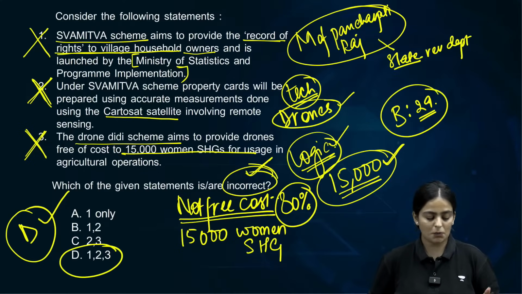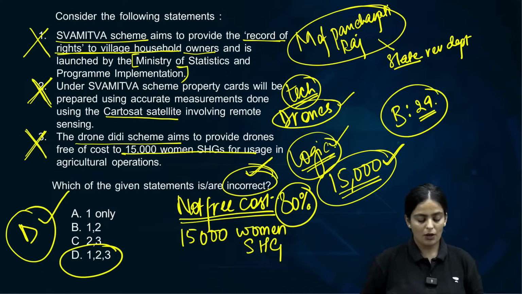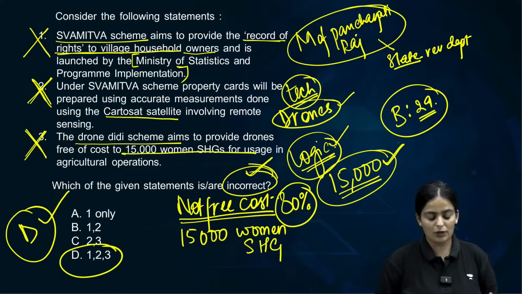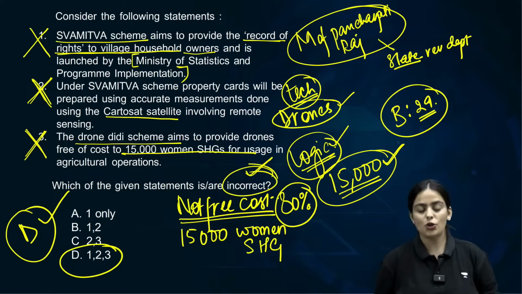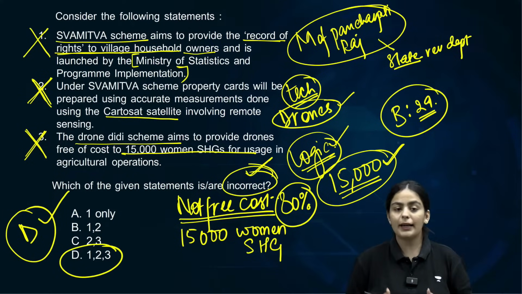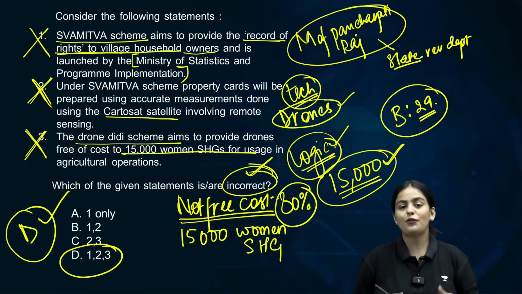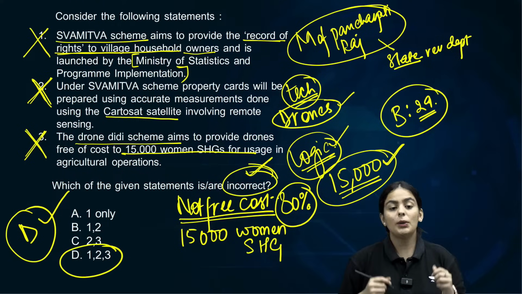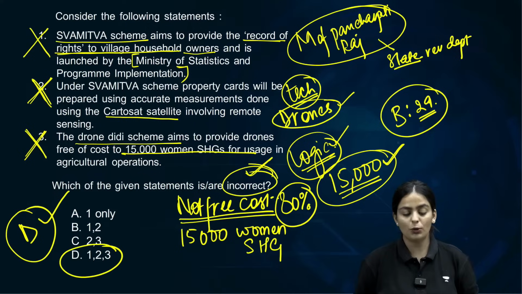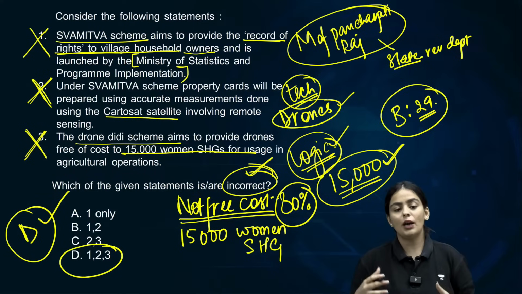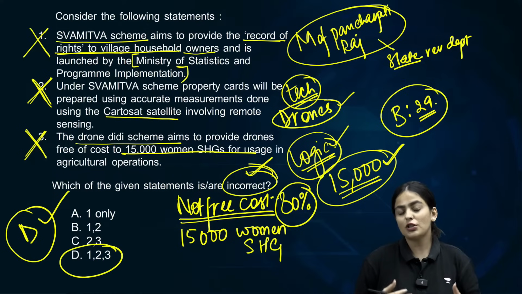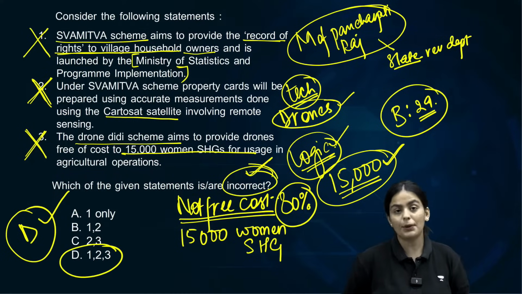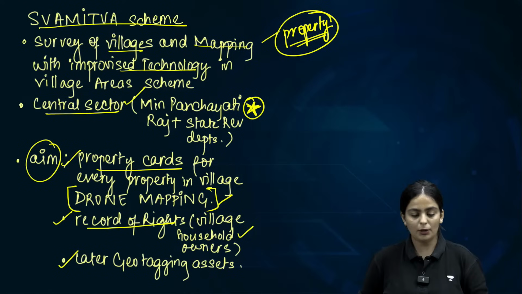And this is the last question we've addressed. None of the given statements were correct, and it was asking for the incorrect one. So D was our answer. With this, we've come to an end of today's session. Please make sure that you come back at the same time on the same platform tomorrow at 7:30. We will take up government schemes part 2. A lot of important schemes in the area of MSMEs and infrastructural development will be taken up tomorrow. So hope to see you again tomorrow.